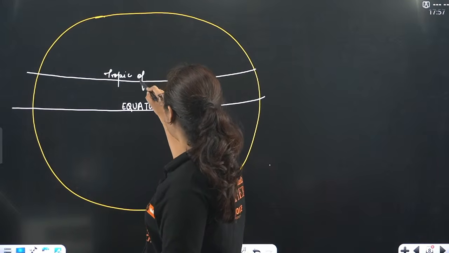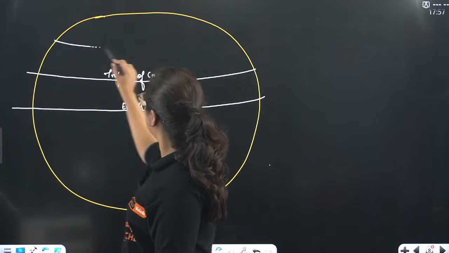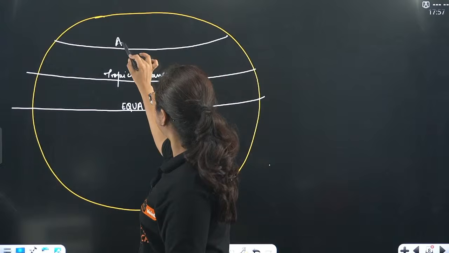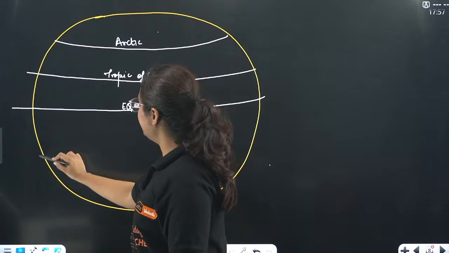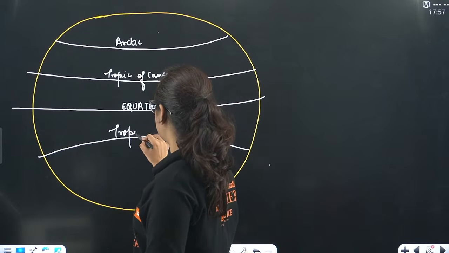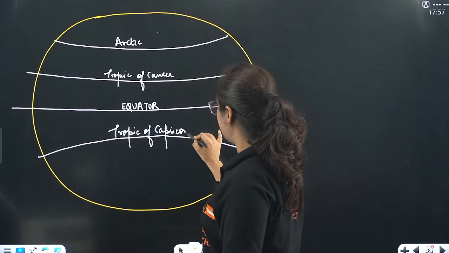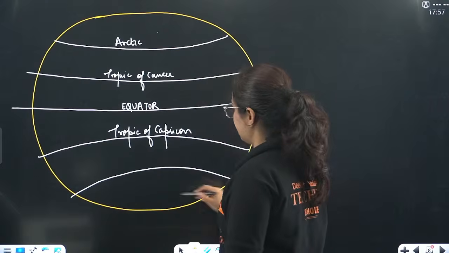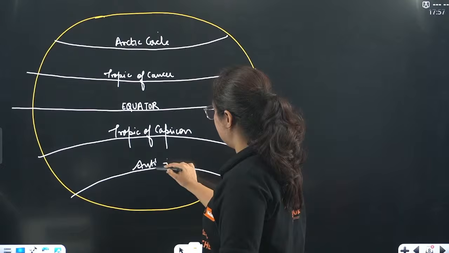Then the Arctic Circle. Here is the Tropic of Capricorn. And the last, the Antarctic Circle.